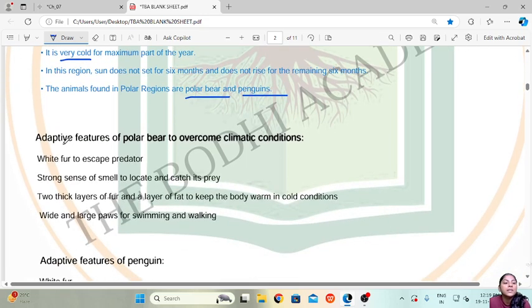Let us see the adaptive features of the polar bear to overcome the climatic conditions. What are the different characteristics adapted by the polar bears to survive in these extremely cold conditions? First one is white fur to escape the predators.